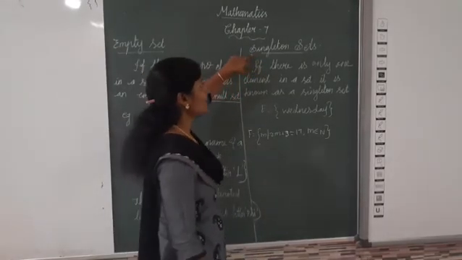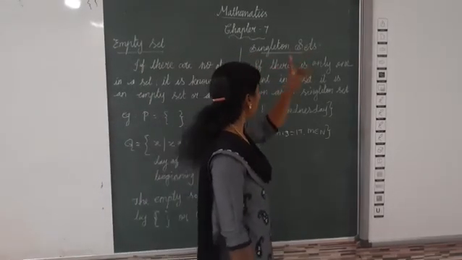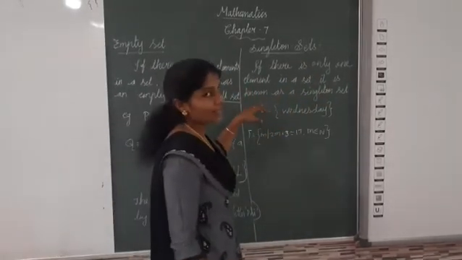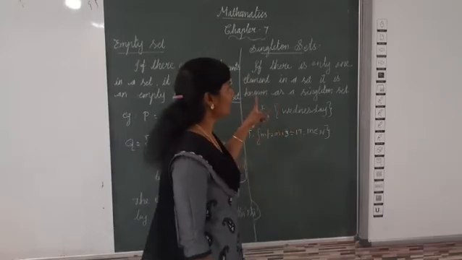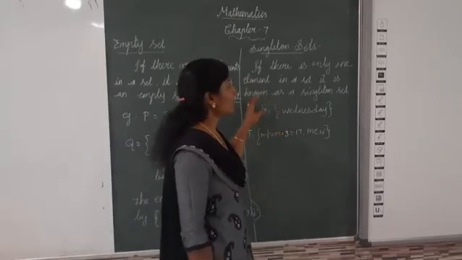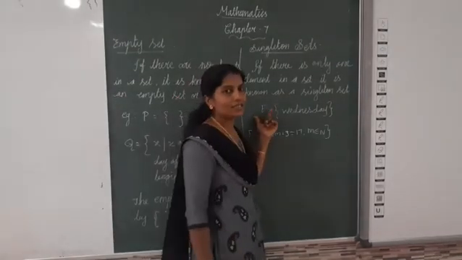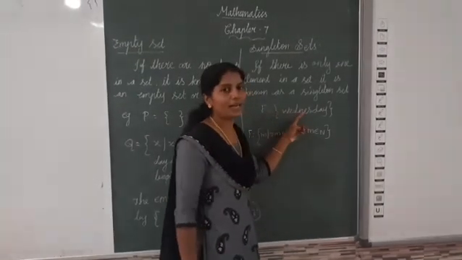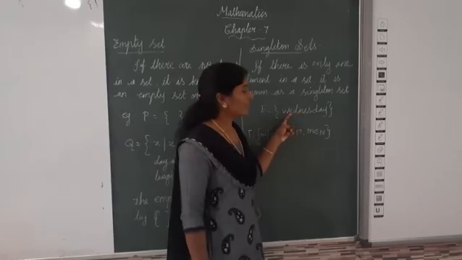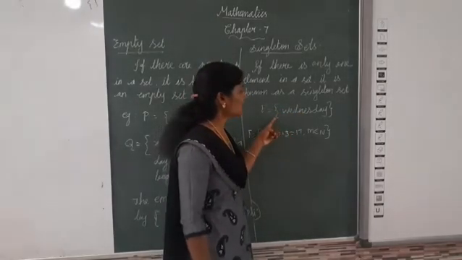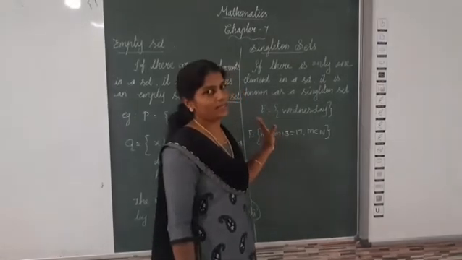Next one, the singleton set. If there is only one element in the set, it is known as a singleton set. For example, set E is equal to, inside the bracket we have only one element, that is Wednesday. So n of E is equal to 1, and we can say this set is called a singleton set.